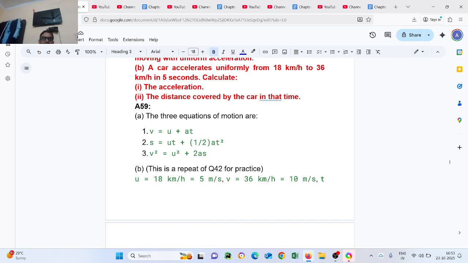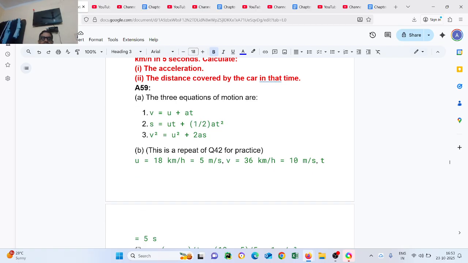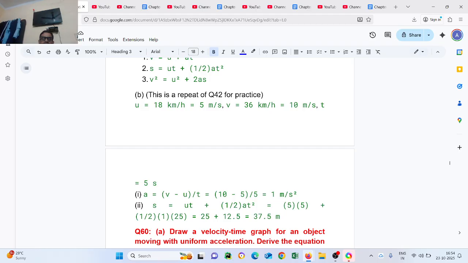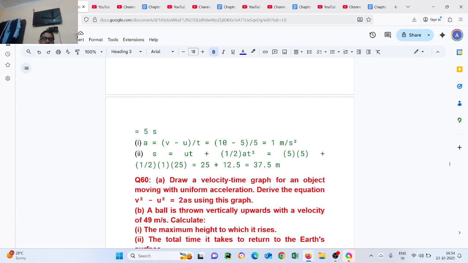The repeat question, practice. u equal to 18 km per hour, we changed it to meter per second, so 5 meter per second came. 36 kilometer per hour to meter per second will be 10 meter per second. So a equal to v minus u upon t, 10 minus 5 upon 5 equal to 1 meter per second square. s equal to ut plus half at square. Put the value, you will get 37.5 meter.